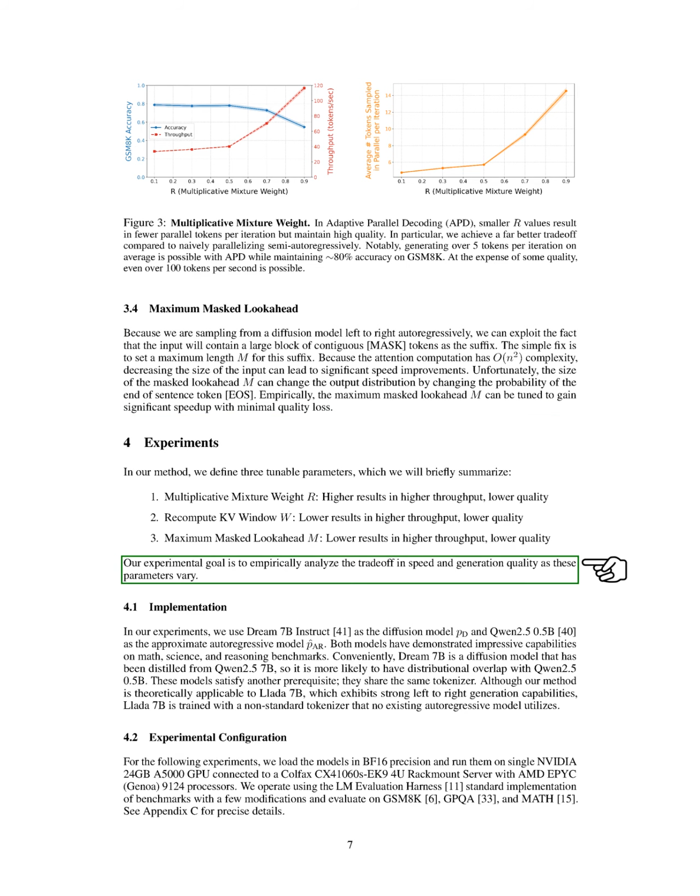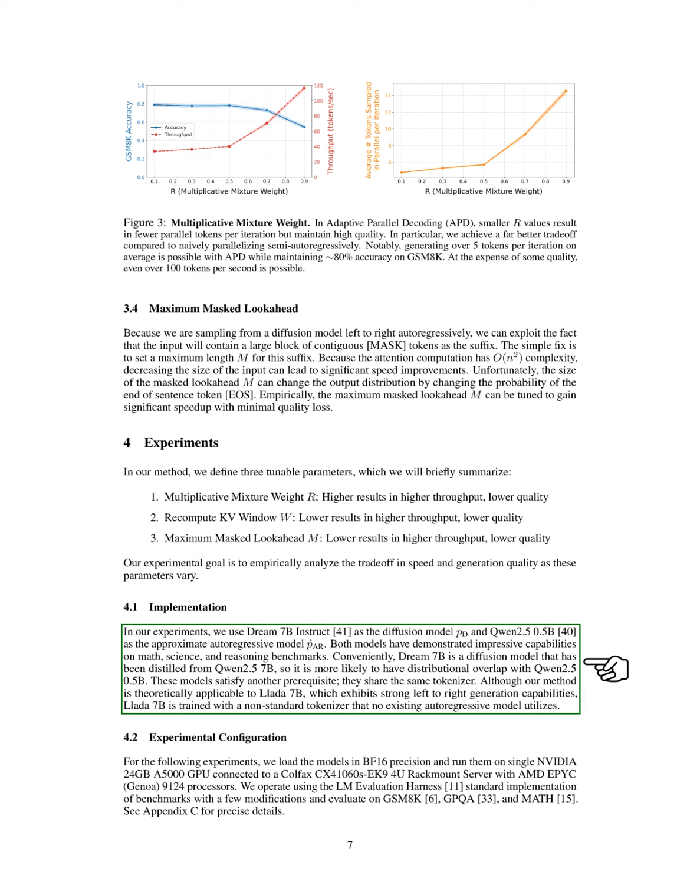In our experiments, we define 3 adjustable parameters: the multiplicative mixture weight, which affects throughput and quality; the recompute KV window, which also impacts throughput and quality; and the maximum mask lookahead, which similarly influences both factors. Our goal is to analyze how these parameters affect speed and generation quality.